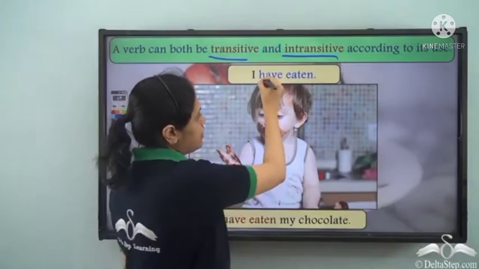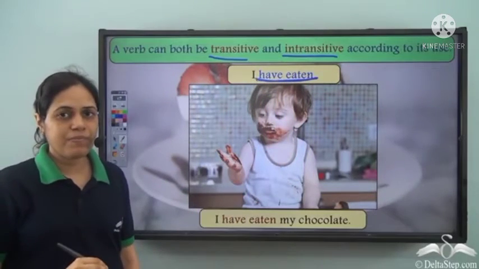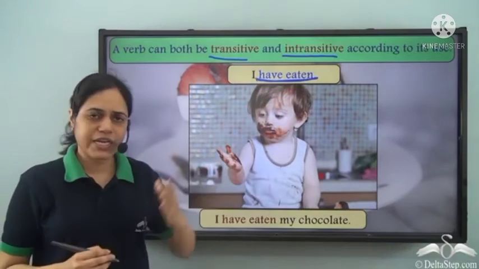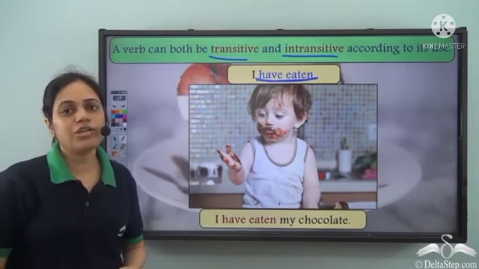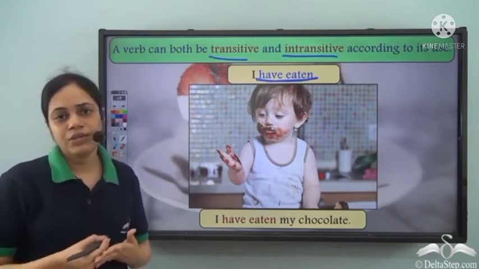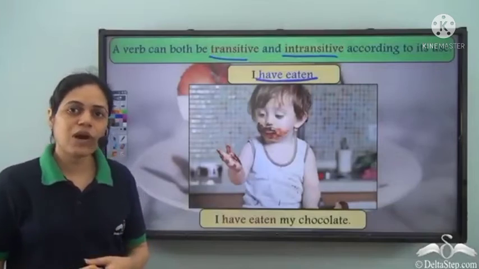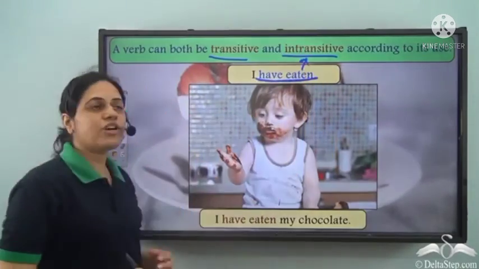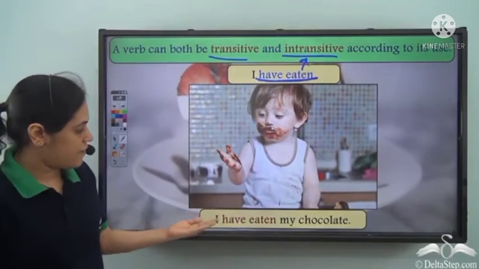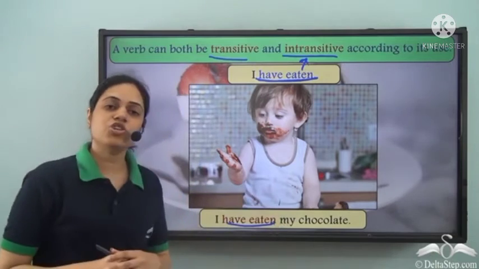I have eaten. In this sentence, have eaten is the verb, but there is no object. So if I ask the question, what have I eaten? There is no answer. Whom have I eaten? Once again, no answer. So have eaten is intransitive in this sentence. Whereas in this sentence, I have eaten my chocolate.